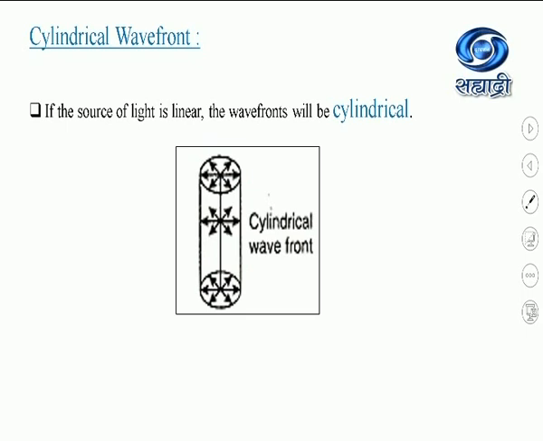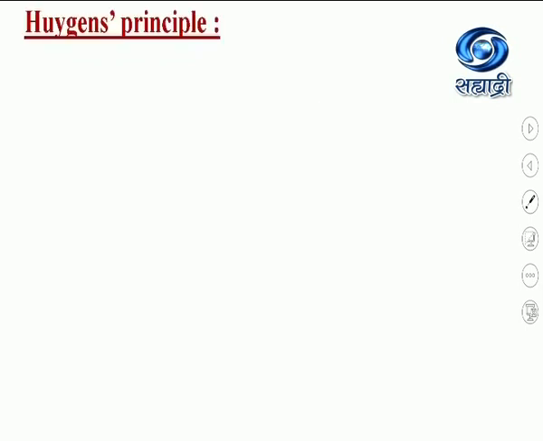The light emitted by a tube light is in the form of a cylindrical wavefront because a tube light is a linear source of light, or any slit which is made on cardboard and illuminated with the help of a lamp emits light in the form of a cylindrical wavefront.